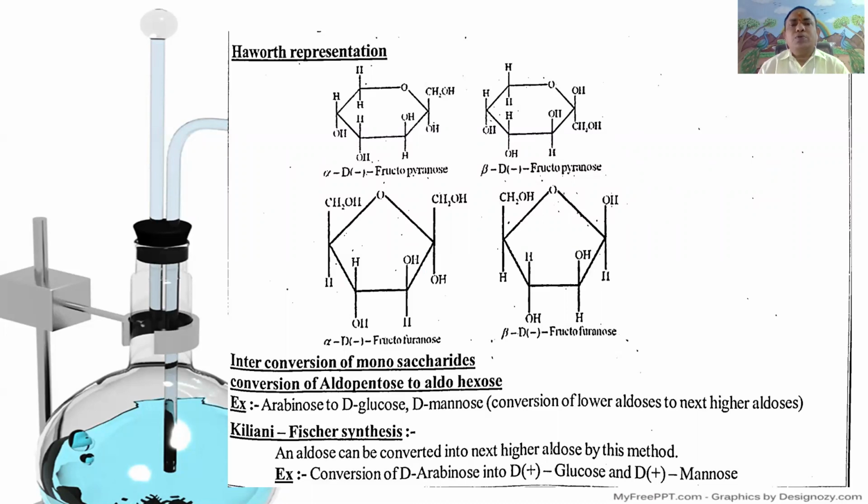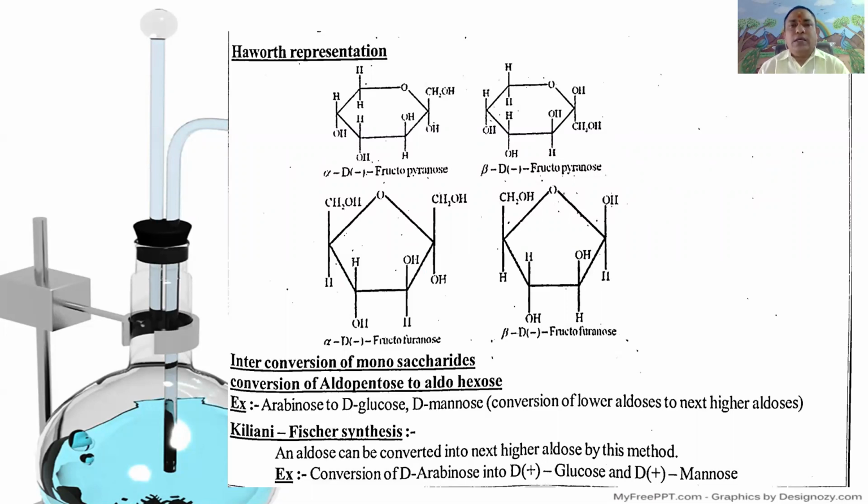Anomers means compounds having the same formula but differing in the arrangement of atoms on the second carbon, the functional group carbon.